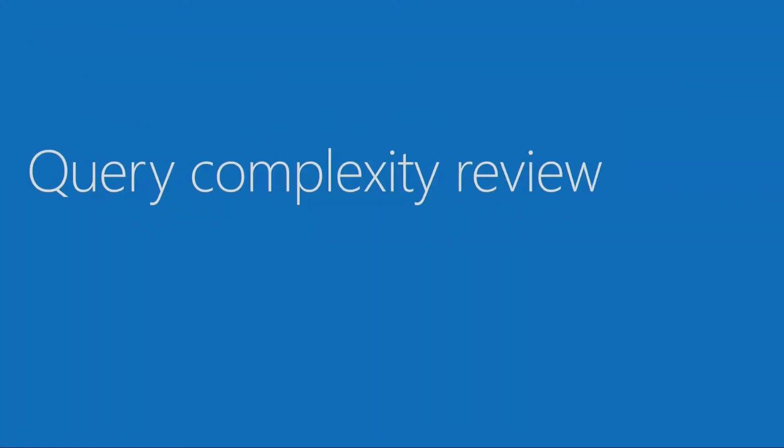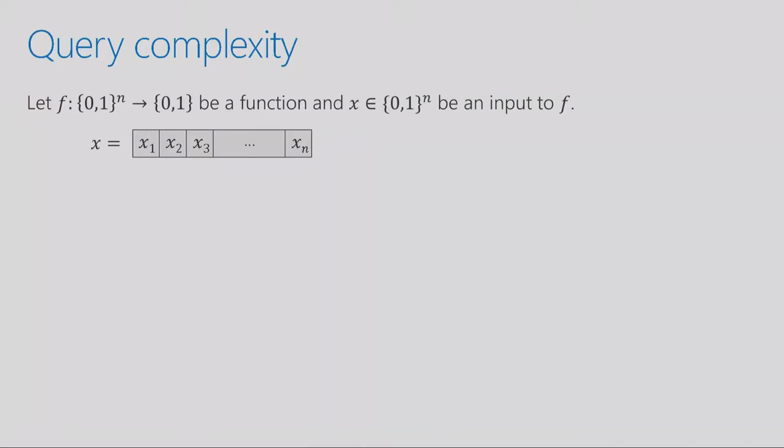Okay, so let me start with a review of query complexity, because that's what this talk is going to be about. Query complexity is one of the simplest models of computation that you can study. And as is the usual game, there's some function that you're trying to compute on some input. In this case, the function is going to be a Boolean function, f, going from n bits to 1 bit. So the input is an n-bit string, the output is 1 bit. The input x, which is the n-bit string, will be written as x1, x2, x3 to xn. And these are the individual bits of the string.